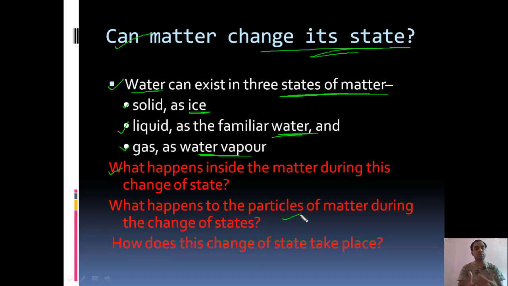Suppose ice converts itself into water, and water converts itself into steam or water vapor. What will happen to its particles? How does this change of state take place? Even if water is able to change itself from one state to another, how is this change taking place? We are going to discuss all these questions in this video. Okay, so let us start.